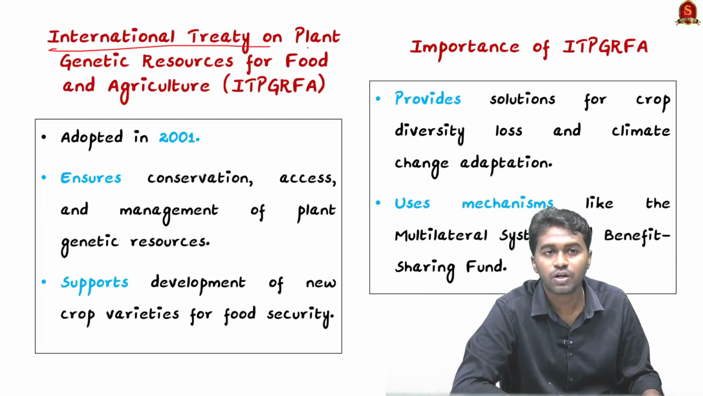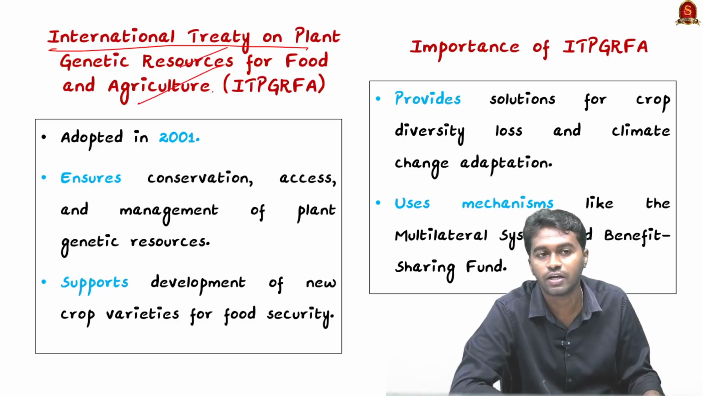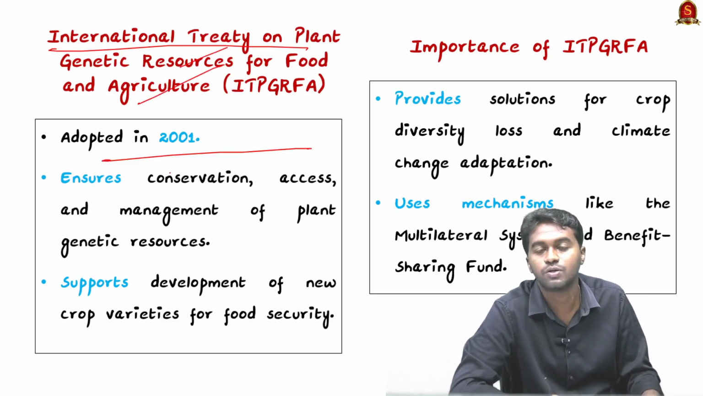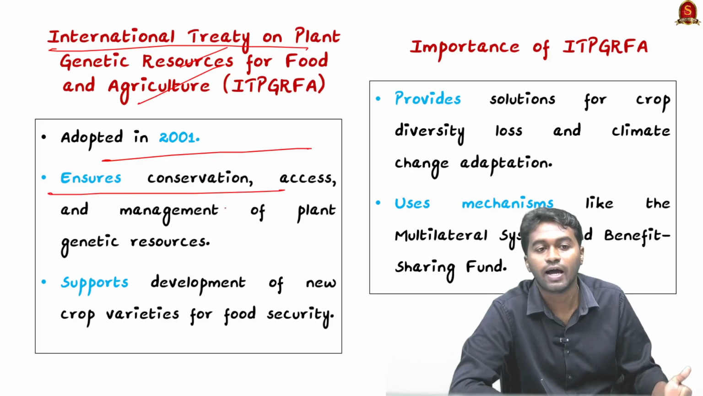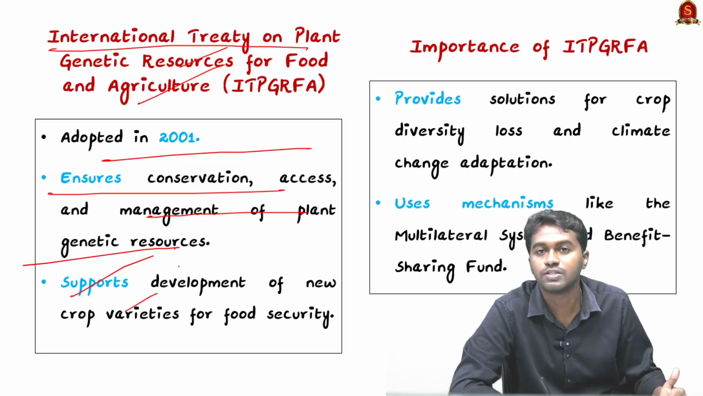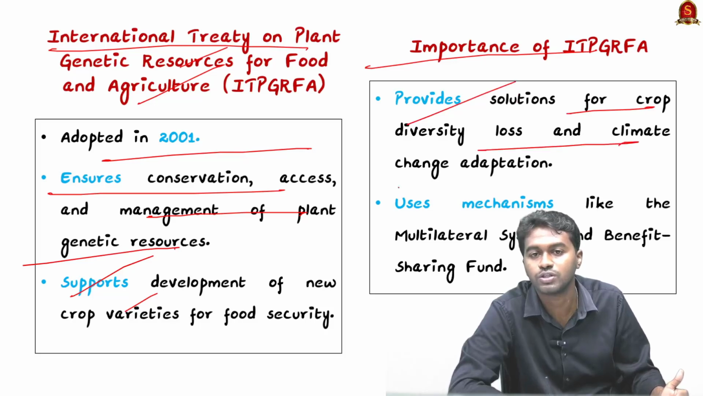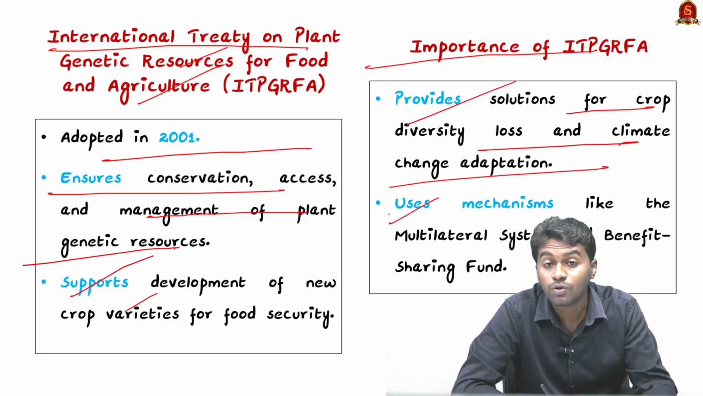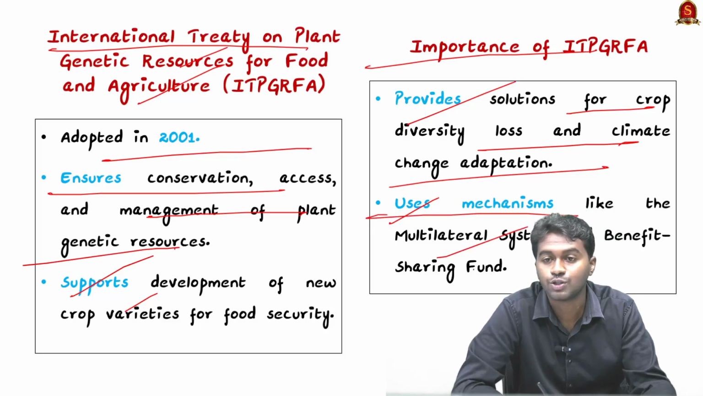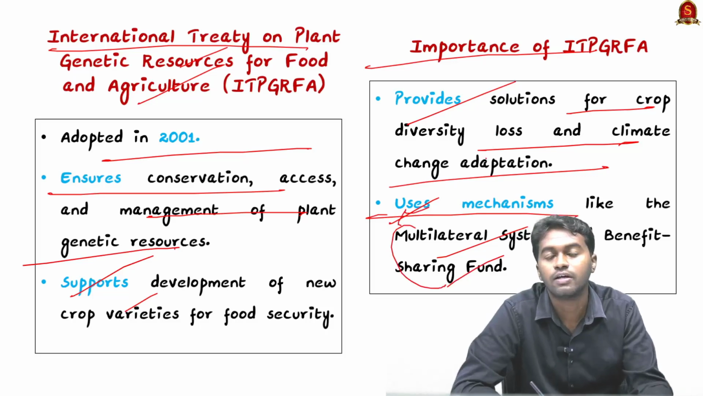Related to this organization, we have a treaty, that is the International Treaty on Plant Genetic Resources for Food and Agriculture. This was adopted in 2001, and it ensures conservation, access and management of plant resources, and it also supports the development of new crop varieties for food security. Coming to its importance, it provides solutions for crop diversity loss and climate change adaptation, and it uses mechanisms like the multilateral system and the benefit sharing fund to address problems like climate change and the loss of biodiversity.